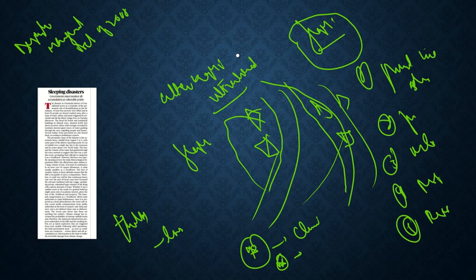Some functions are before the disaster: how they can prevent it, what the preparedness and mitigation should be. Some are post disaster: what the response can be, and how reconstruction and relocation can be done. So this is what this article is about, and the Disaster Management Act of 2005 was something extra from the article. With this, I hope you have got a holistic understanding of this article. Let's move to the next slide and see what kind of question can be asked.